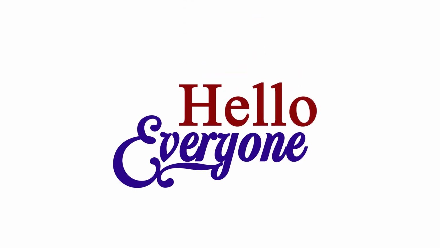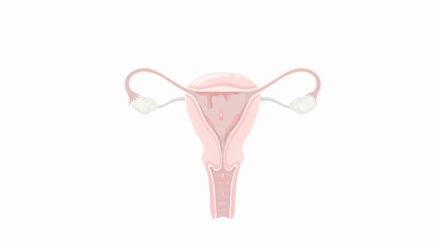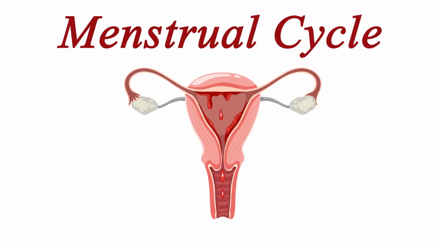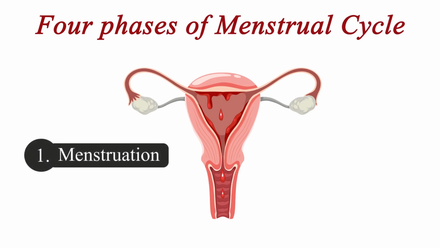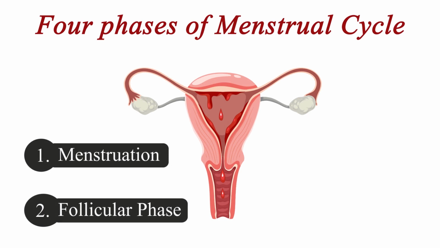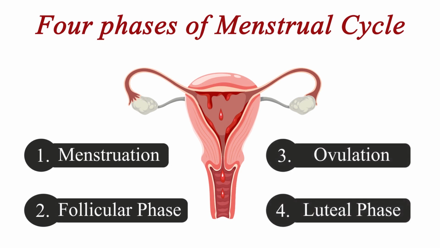Hello, everyone. Today, we are going to discuss a topic that impacts nearly half of the world's population, the menstrual cycle. 4 phases of menstrual cycle. 1. Menstruation. 2. Follicular phase. 3. Ovulation. 4. Luteal phase.